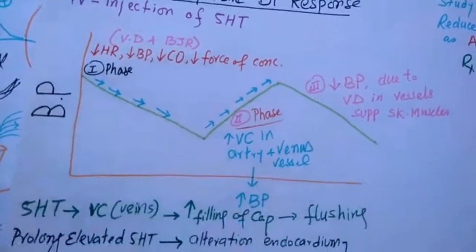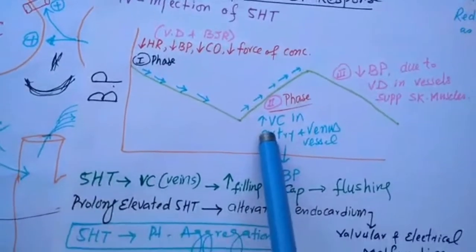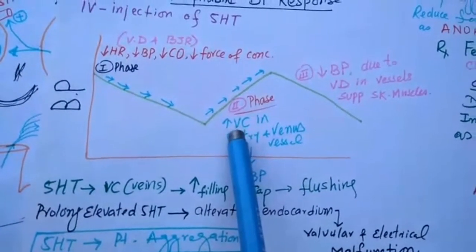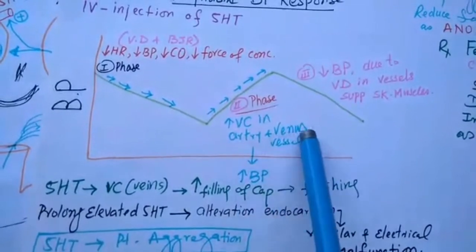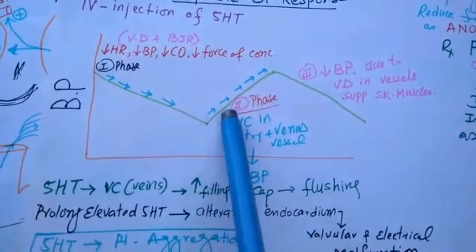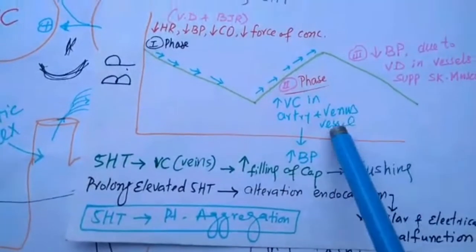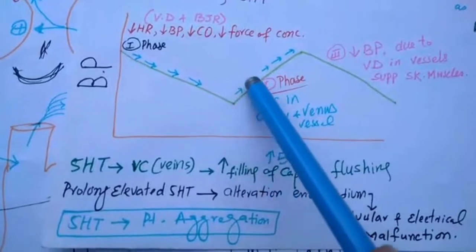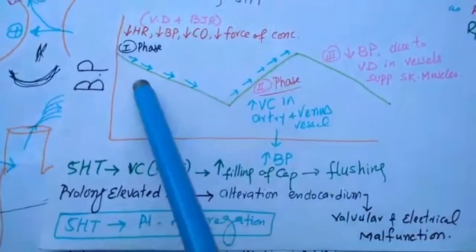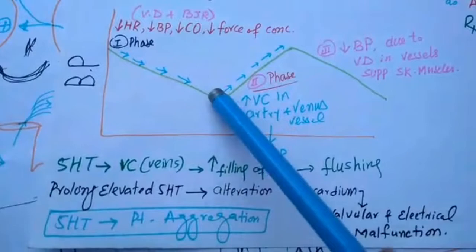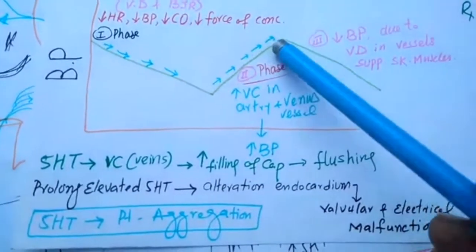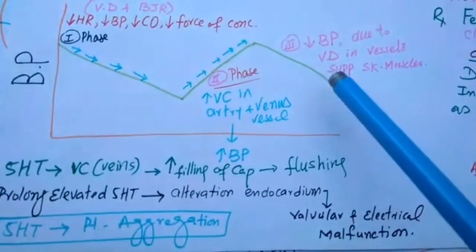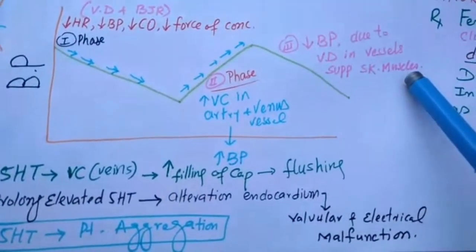In the second phase, serotonin produces increased vasoconstriction in the arterial and venous vessels, and this contraction is responsible for increased blood pressure. So this is the increased blood pressure. This is the second phase. First phase, decline of blood pressure. Second phase, increasing blood pressure. And third phase, due to vasodilation in vessels which supply blood to the skeletal muscle.